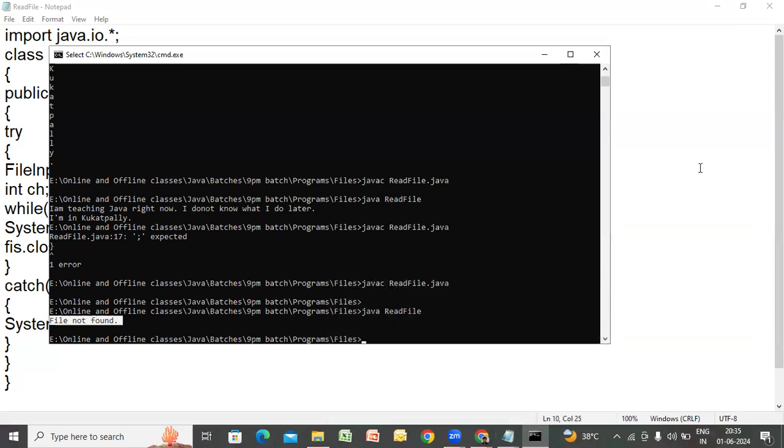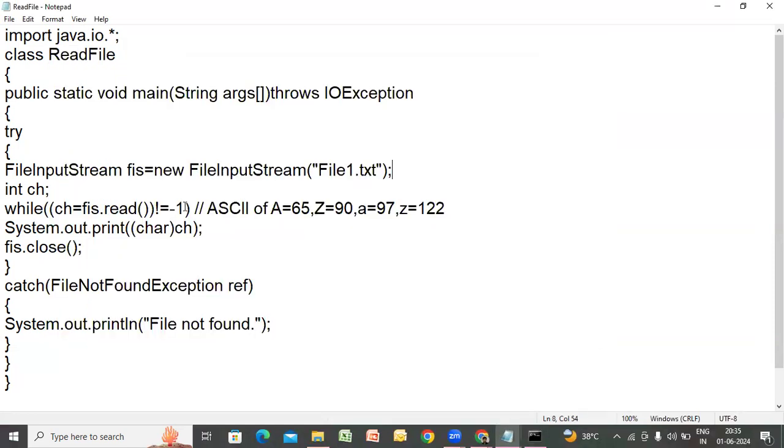So when it reaches end of file, till then every ASCII value is read and put in ch. And that ASCII value is an integer, no? That is converted into character and displayed on the screen. And then the file is closed.